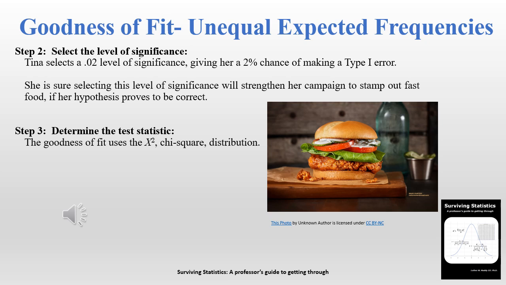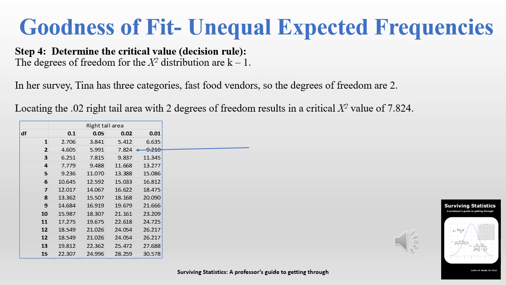Well, again, it's a goodness of fit. Once again, it uses the chi-square distribution. Step number 4, determine the critical value. Well, we look up the chi-square table with the degrees of freedom of 2 and a 0.02 in the right tail. We end up with a critical value of 7.824.